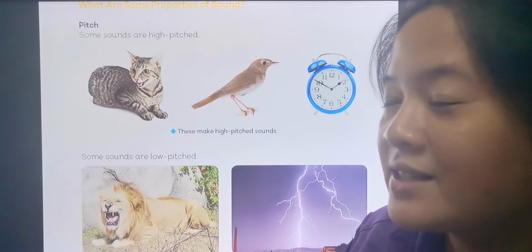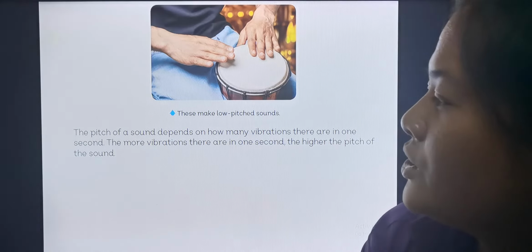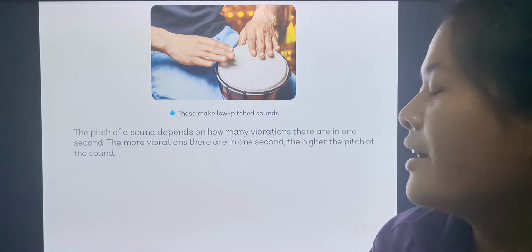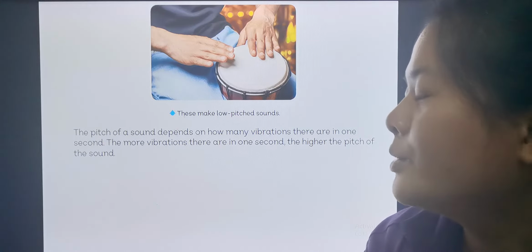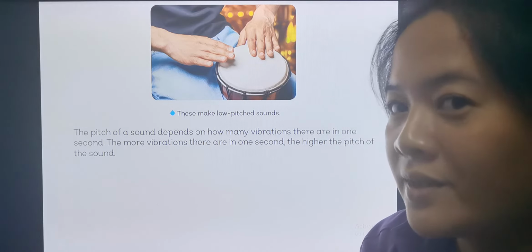So how do we define the pitch of a sound? The pitch of a sound depends on how many vibrations there are in a second. The more vibrations there are in 1 second, the higher the pitch of the sound.